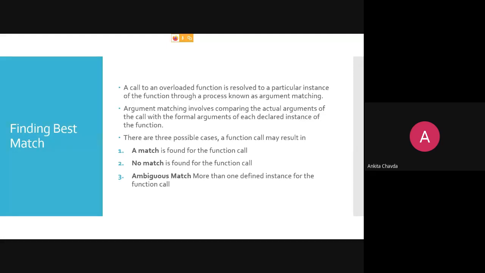So wherever the compiler is getting confused about which function to call, it will raise an error. That is for sure. So the compiler should not get confused.